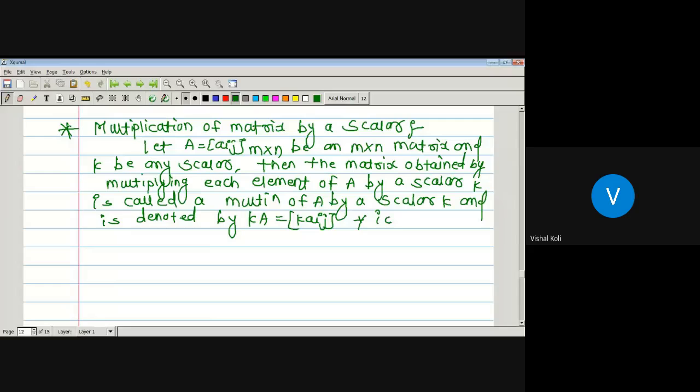So if we have one matrix and one scalar, then the multiplication of that matrix by that scalar is nothing but multiplying each element of that matrix by the scalar K. Then the corresponding matrix is K into A, obtained by multiplying each element of matrix A by this scalar K.